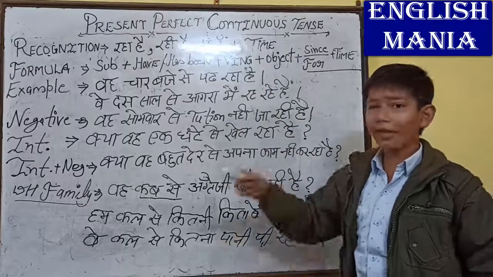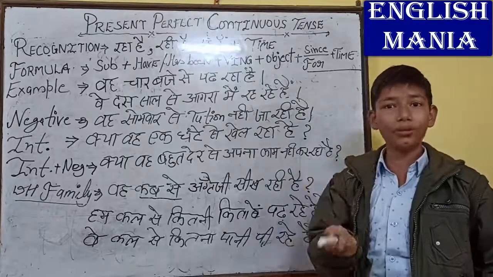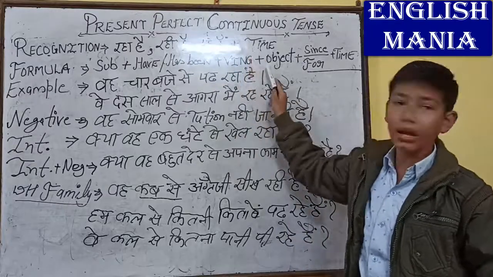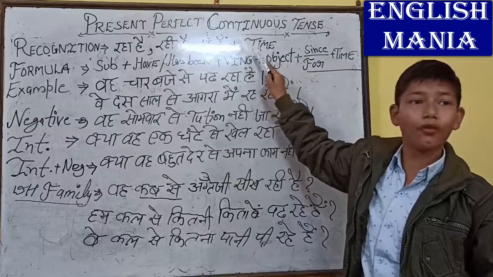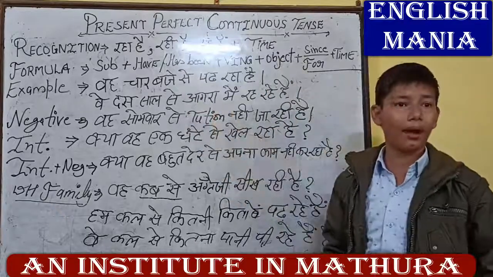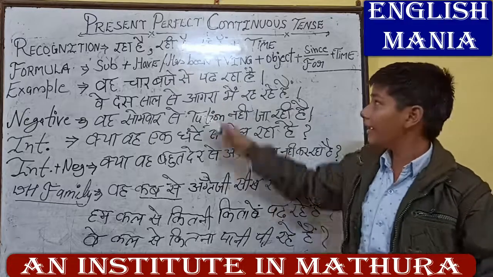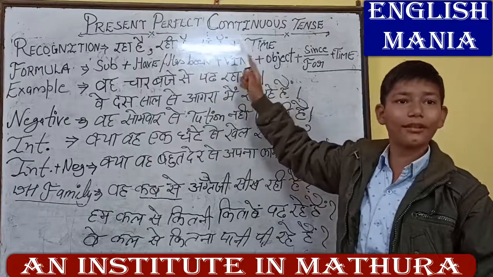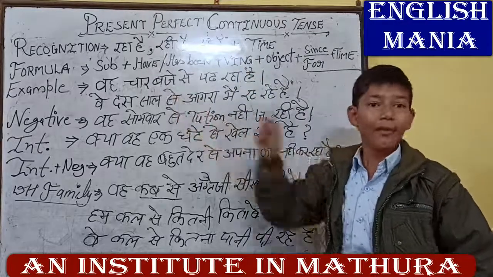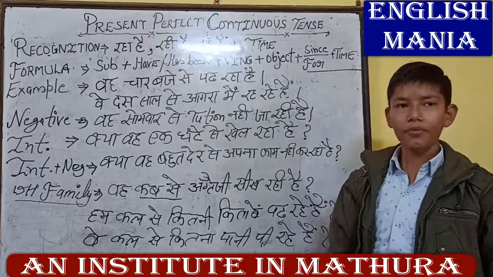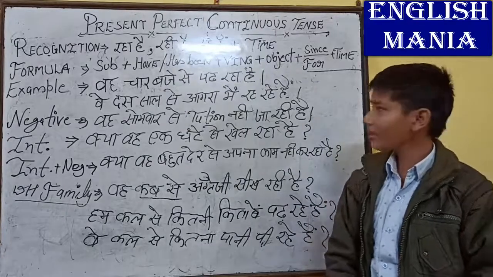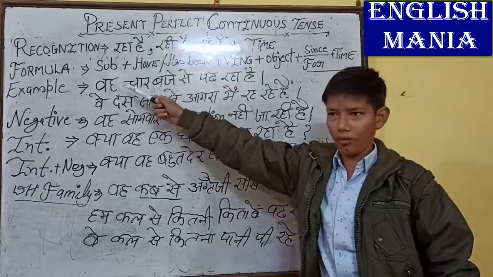So suppose you are asking any sentence to your friend to convert it into English, of present perfect continuous, then don't forget to add time there. If you ask वह 4 बजे से पढ़ रहा है, then it is not present perfect continuous, it is present continuous, unless you add 4 बजे: वह 4 बजे से पढ़ रहा है. Okay, so have you got it? Time is so important there.